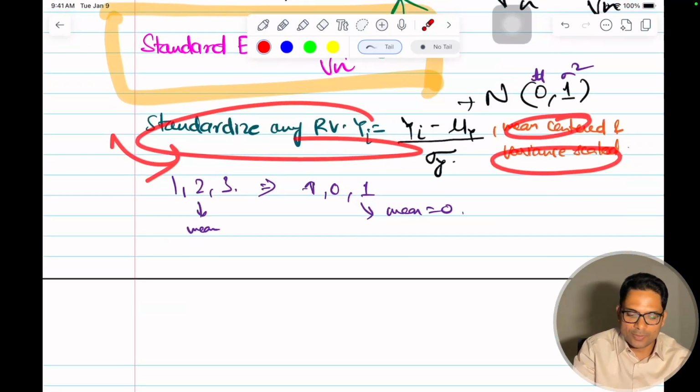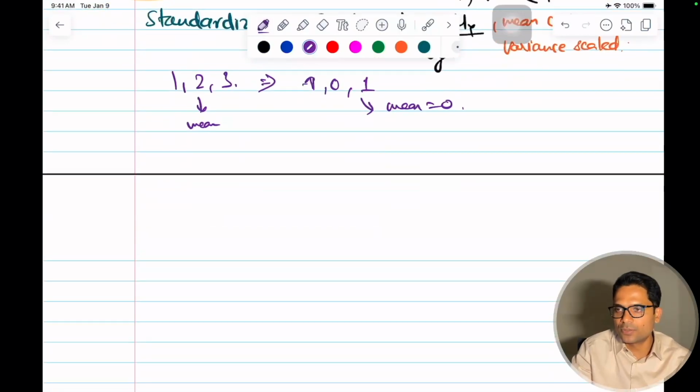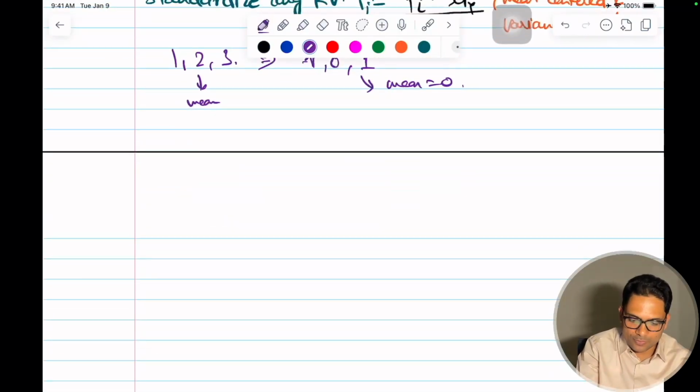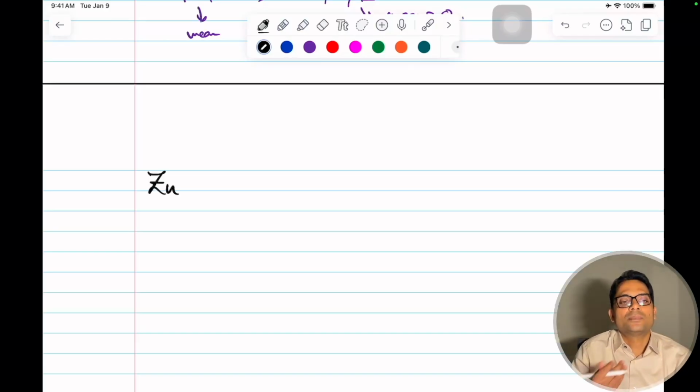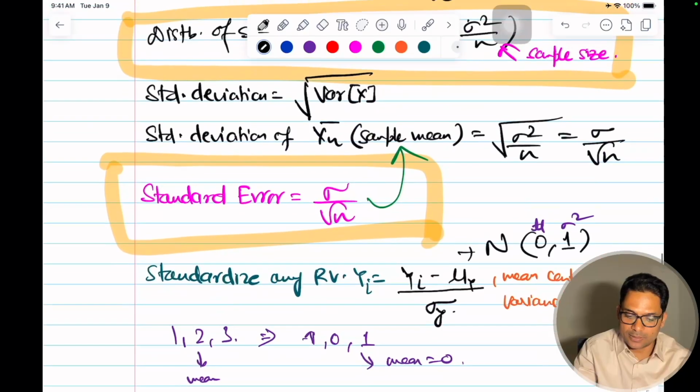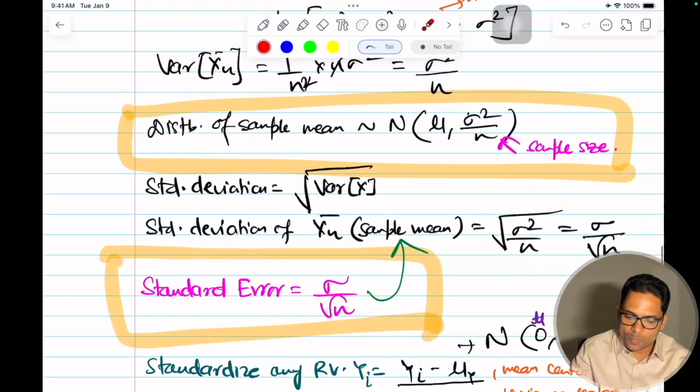Standardize it. Why am I doing this? I'm just standardizing and showing you to give you one more piece of information around this. Z is the symbol for Gaussian. Zn is equal to, so I'm standardizing the sample mean.